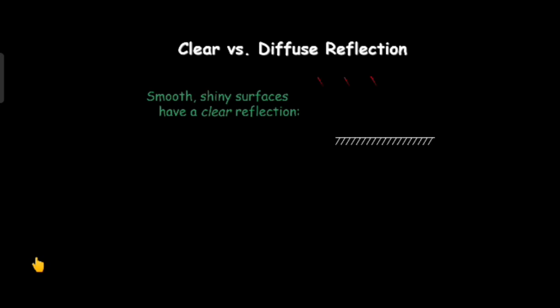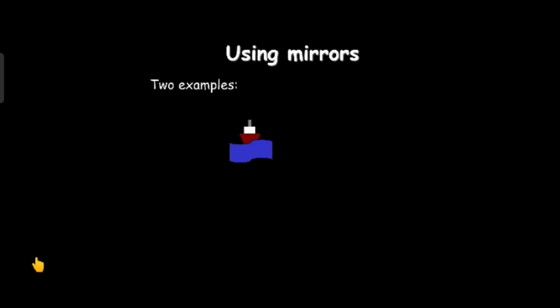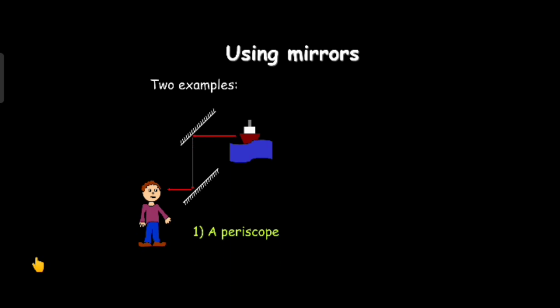Now let us see the comparison between clear and diffuse reflection. Here smooth shiny surfaces have a clear reflection, while rough dull surfaces have a diffuse reflection. Diffuse reflection is when light is scattered in different directions. Then let us see 2 examples of using mirrors. Here we can see a periscope and a car headlight. Both have different mechanisms of reflection.